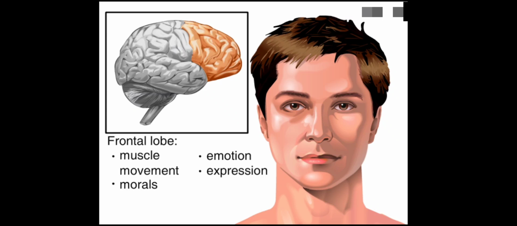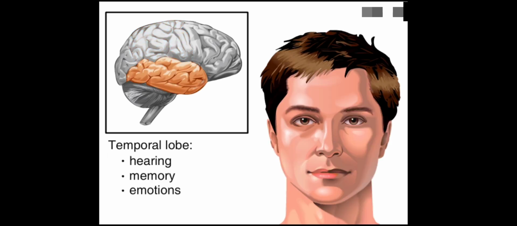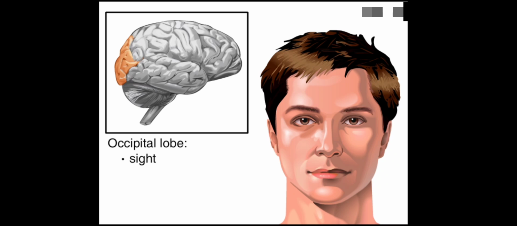The frontal lobe is also where we shape emotional reactions and expressions. There are two parietal lobes, one on each side of the brain. The parietal lobes are located behind the frontal lobe towards the back of the head and above the ears. The taste center is located in the parietal lobes. All sounds and emotion. The occipital lobe is located at the back of the head, behind the parietal and temporal